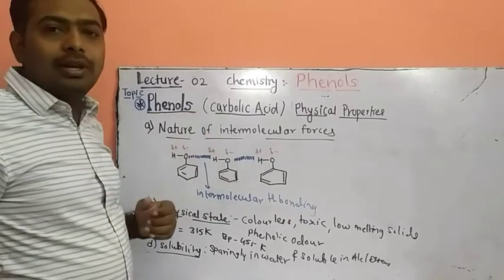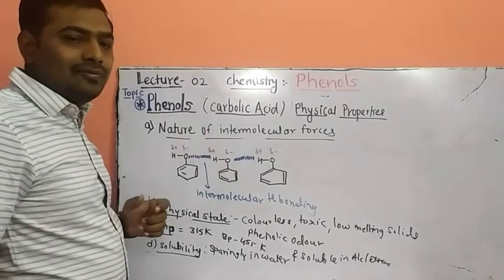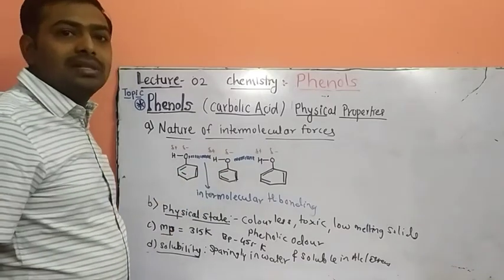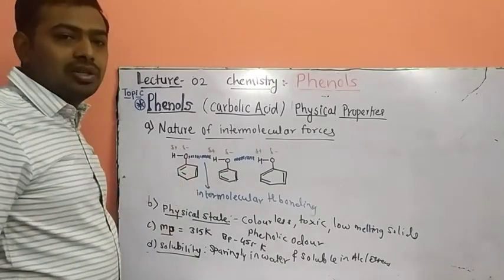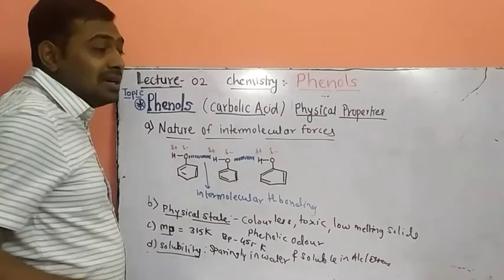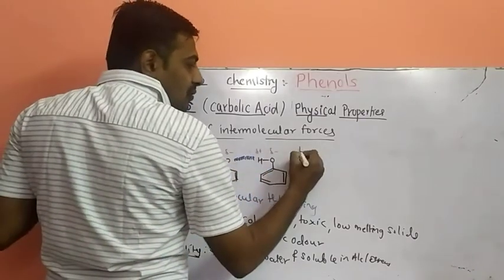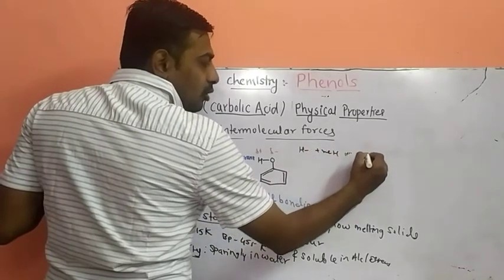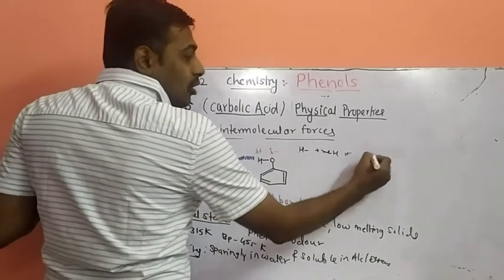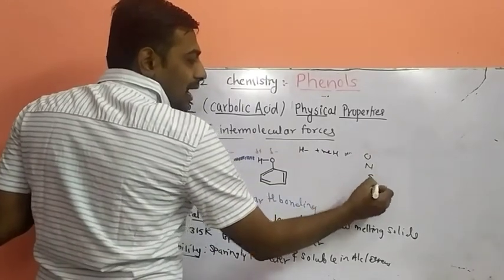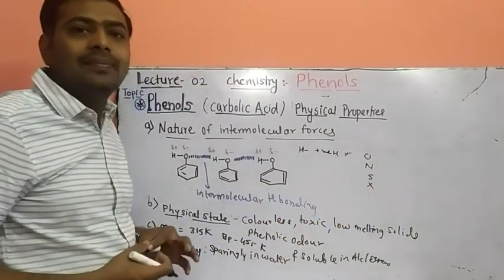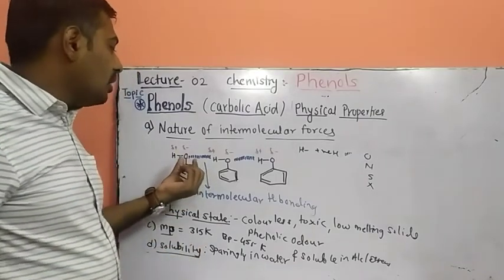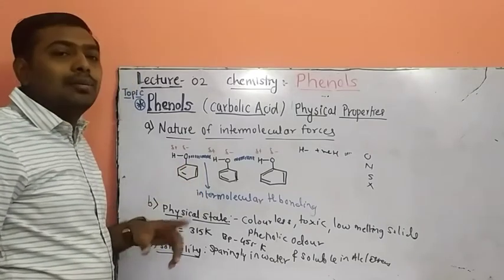First, the nature of intermolecular forces. This is the structure of phenol. The first phenol is attracted towards the second phenol with intermolecular hydrogen bonding because it contains OH. What is the definition of hydrogen bonding? The electropositive pole of hydrogen is attracted toward the electronegative pole of an electronegative atom like oxygen, nitrogen, sulfur and halogen. These four atoms in chemistry show hydrogen bonding. Here, because of the presence of oxygen, phenol shows intermolecular hydrogen bonding.